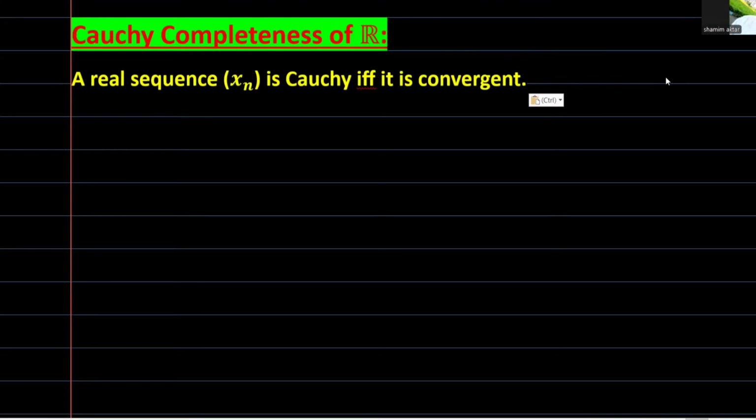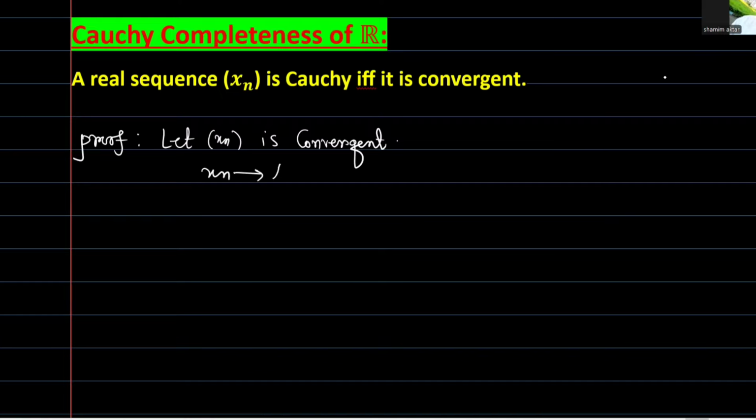First we prove the sufficient part of this theorem. That is, given any convergent sequence, we show that it is Cauchy. Now let's start the proof. Let xn be convergent. Suppose xn converges to l.